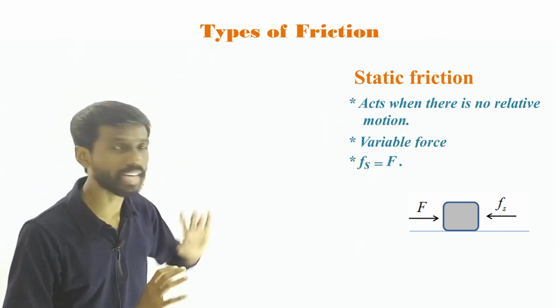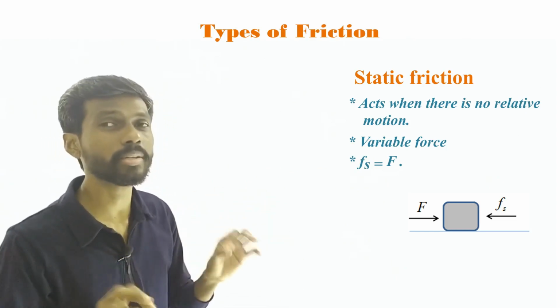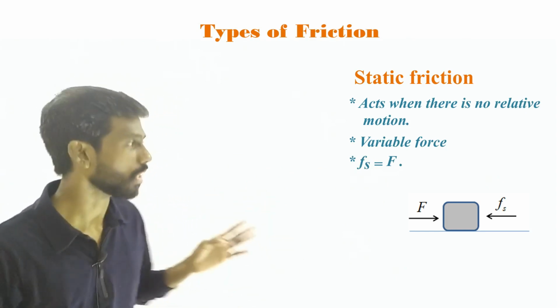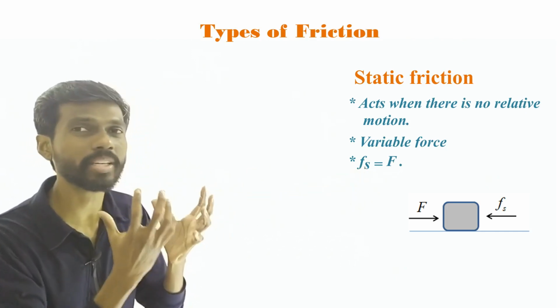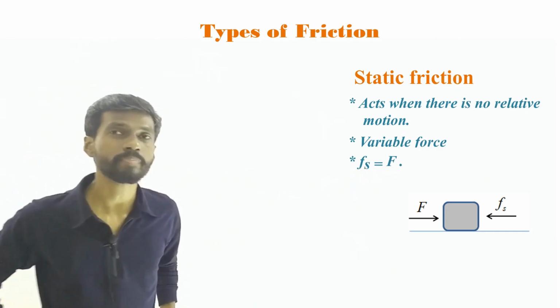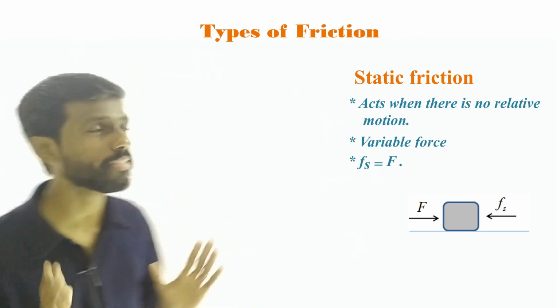That's all, right? So that is the point. So these are the things you have to know about static friction. So no formula or anything to calculate static friction, because if you apply some force, the friction is in the opposite direction, having the same magnitude. That's all. So that is static friction. Okay, so that is the first type of friction.